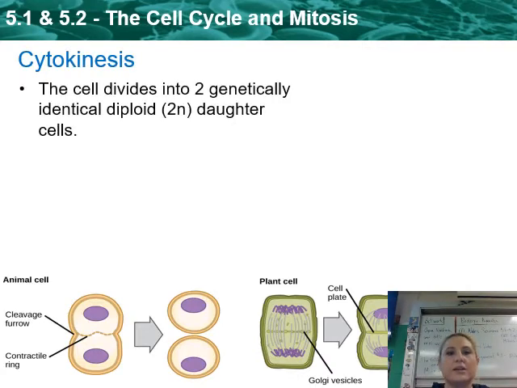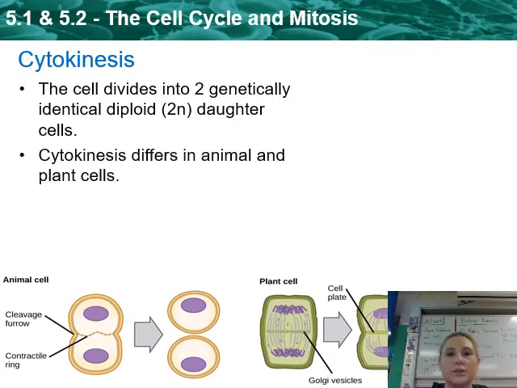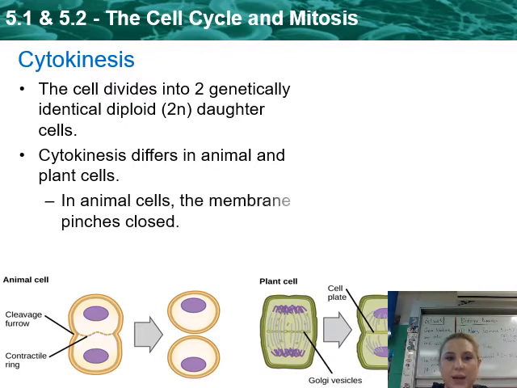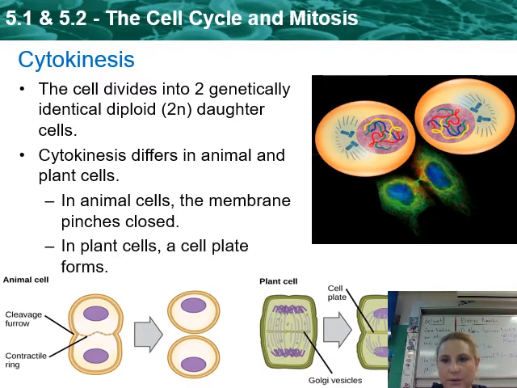Finally, we have cytokinesis. In cytokinesis, this is where the cell actually divides into two genetically identical diploid cells. Cytokinesis differs in animal and plant cells. If we look at this picture up above, we've got our two distinct daughter cells. They're genetically identical in every single way. So mitosis makes absolutely identical cells.